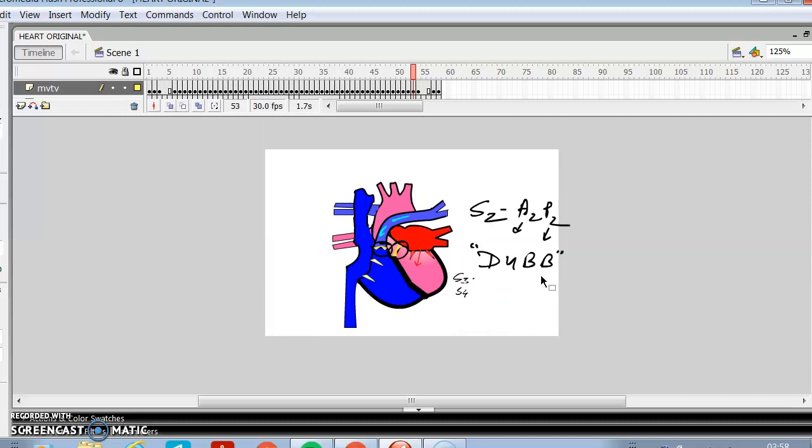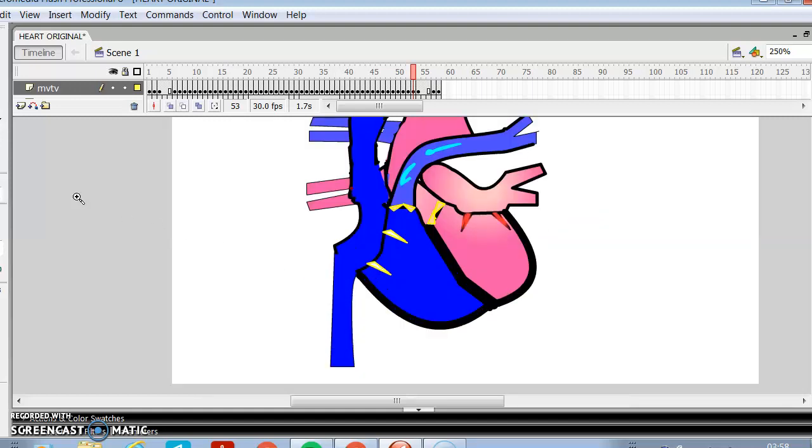If we consider the conduction system of the heart, then we have the SA node and the AV node. The SA node is located in the right atrium.